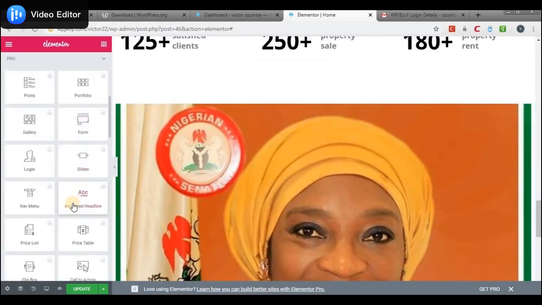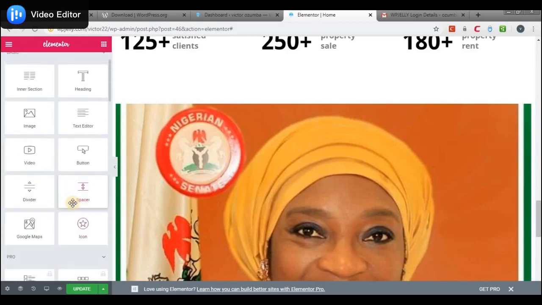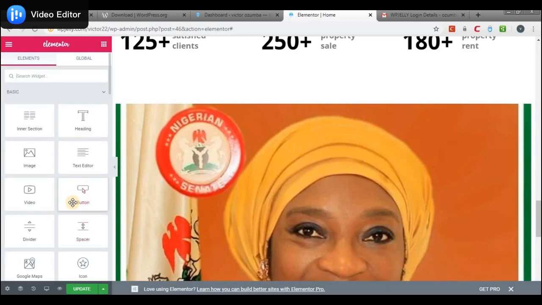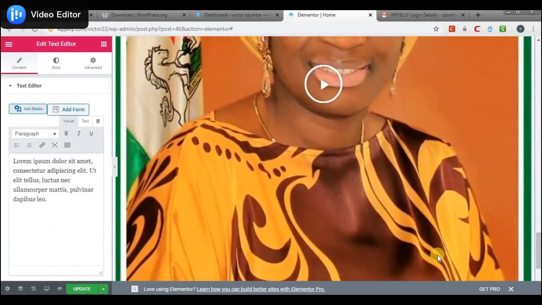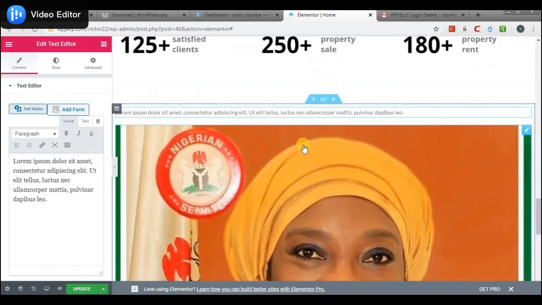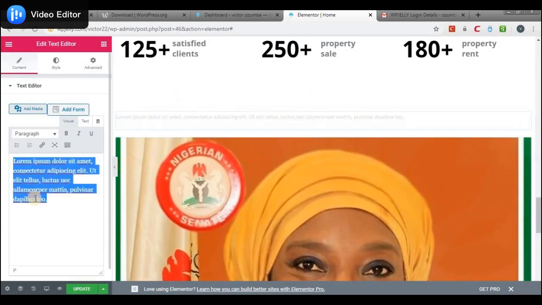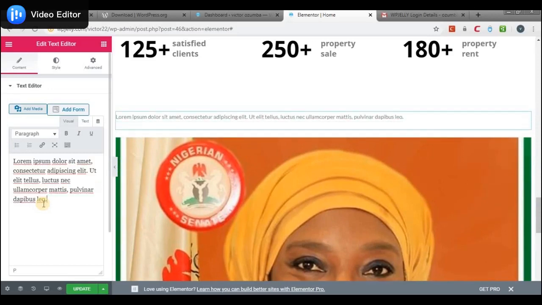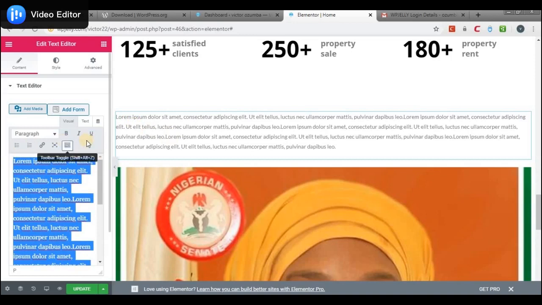We could drag a lot of things here. Let me see, text editor. Okay, yes. So here is the text editor up here. I just duplicated the text to make you see how you could have your own customized text here.